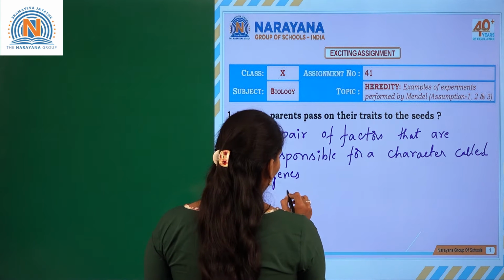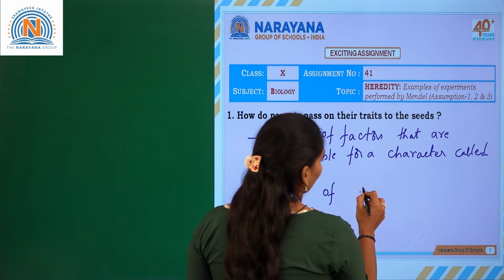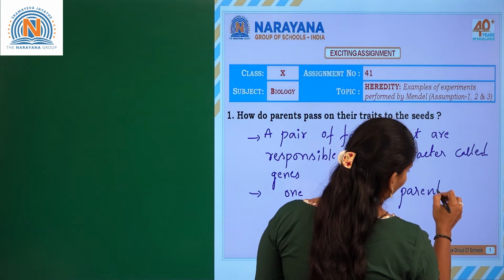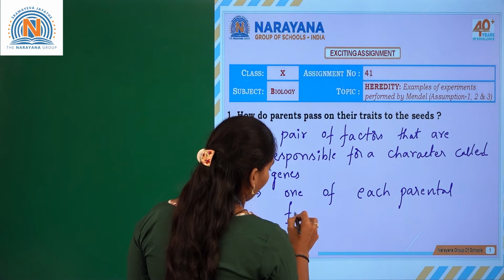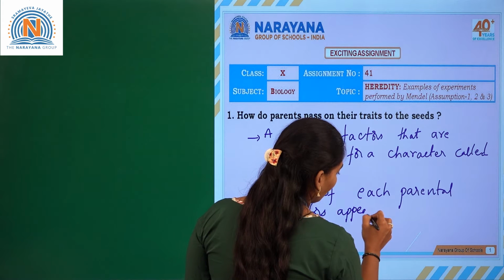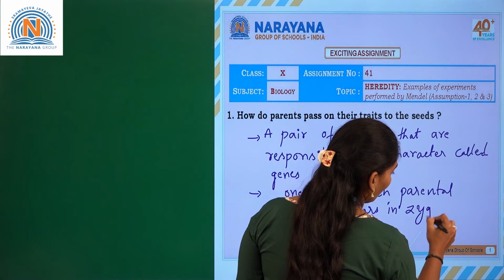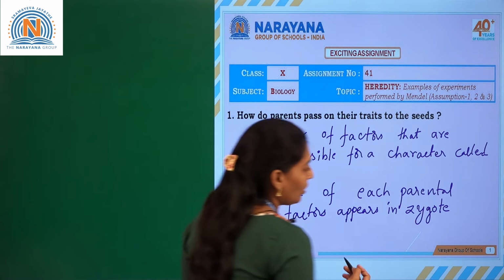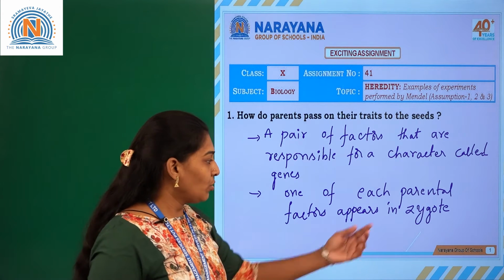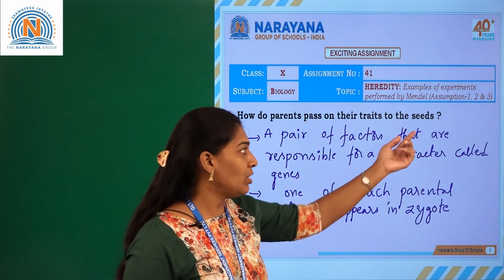So, one of each parental factors appears in the zygote. This zygote later develops into a seed. That's the way the parents pass the traits to the seeds.